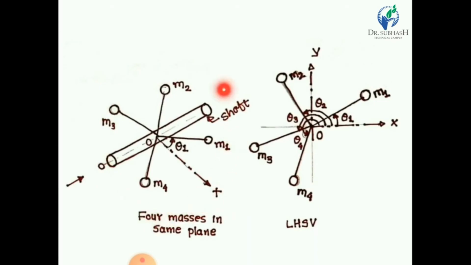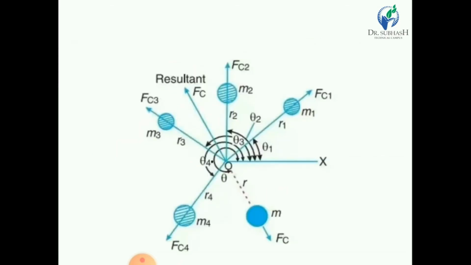Several masses, that means four masses. We consider four masses rotating in the same plane. So let us consider four masses as shown in the figure. This is a left hand side view. For the masses, this center O is the shaft. It is the neutral axis of the shaft. This is a reference: OX is the horizontal reference line.